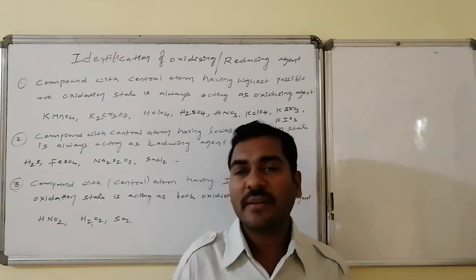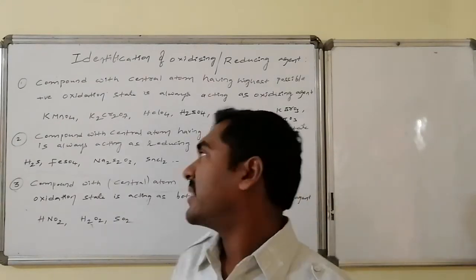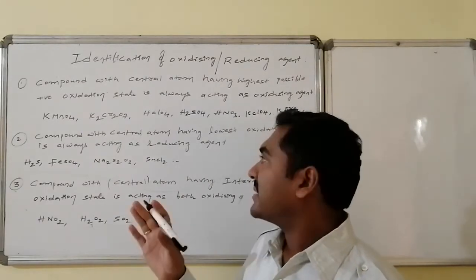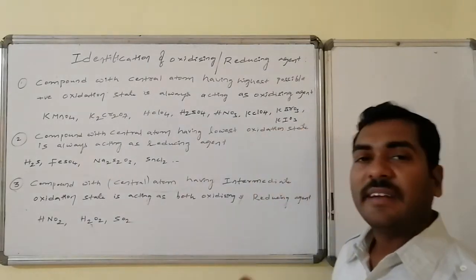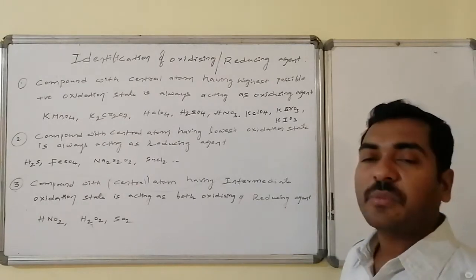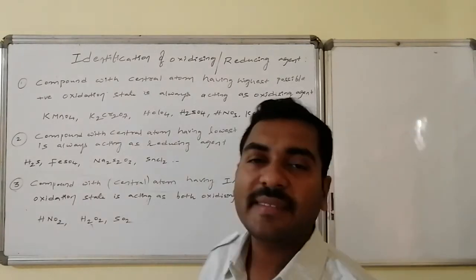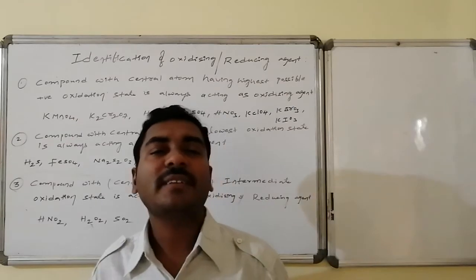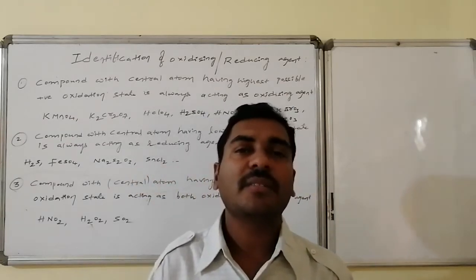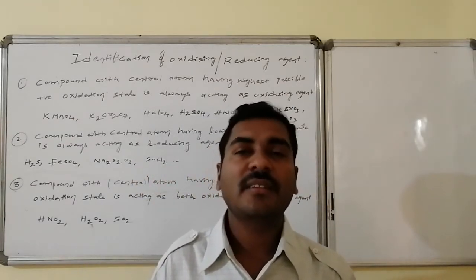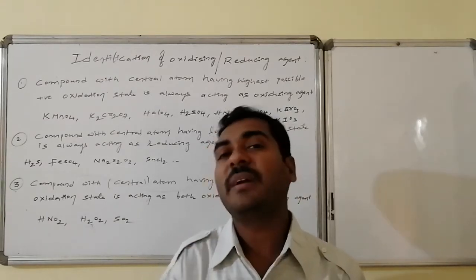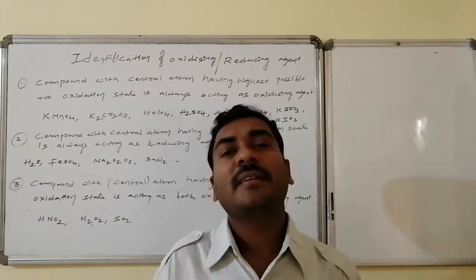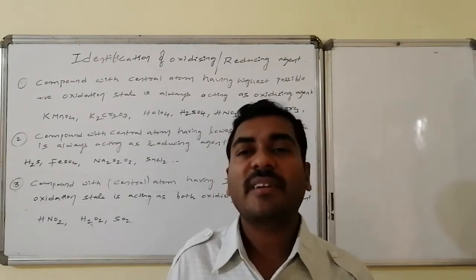Let us go for an example. Here, a list of examples: potassium permanganate, potassium dichromate, perchloric acid, sulfuric acid, nitric acid, potassium chlorate, potassium bromate, potassium iodate. These are all examples. In almost every case, the central atom maintains the highest possible oxidation state, and in some cases, the next highest possible oxidation state is maintained. Hence, these are all examples of the best oxidizing agents.